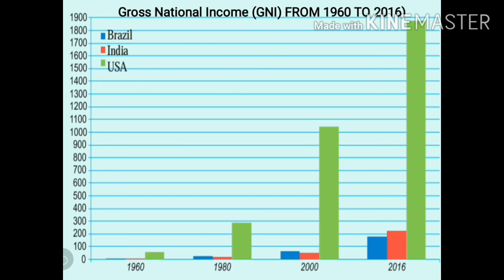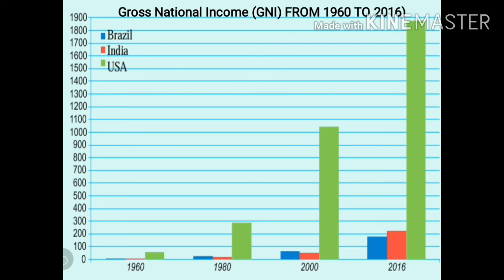It also covers the money received from abroad, such as foreign investment and economic development aid. In simple words, GNI is the total amount of money earned by the nation's people and businesses, and it is used to measure and track a nation's wealth from year to year. That is termed as GNI.